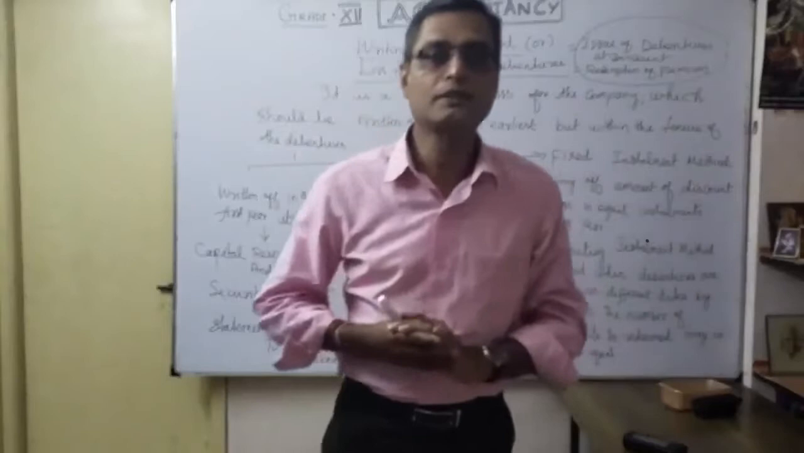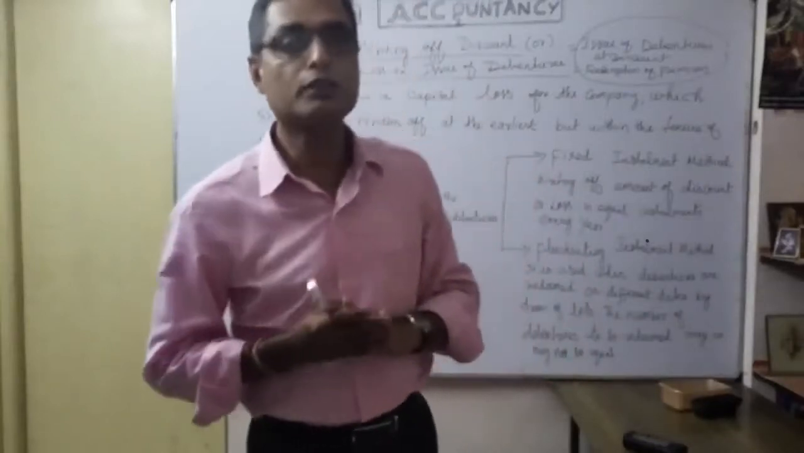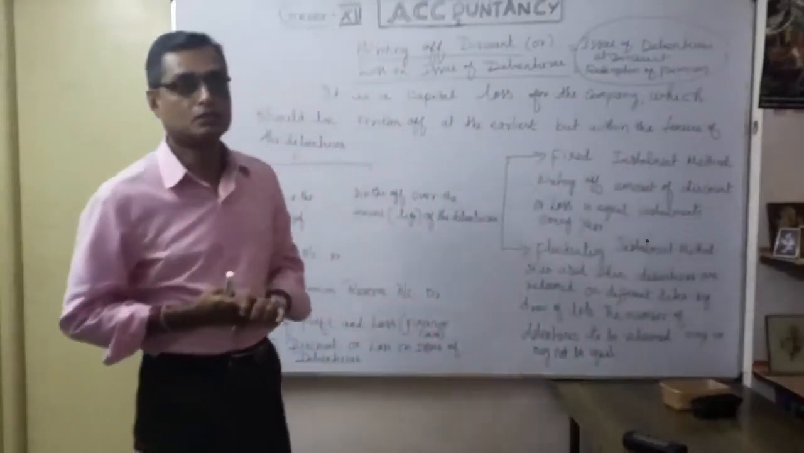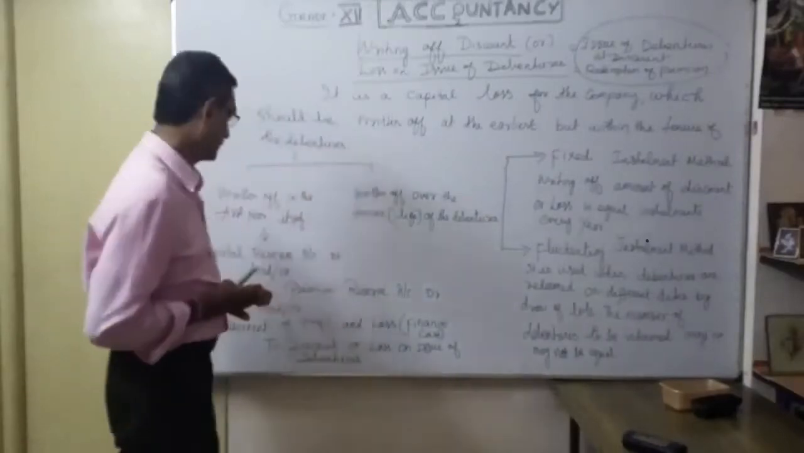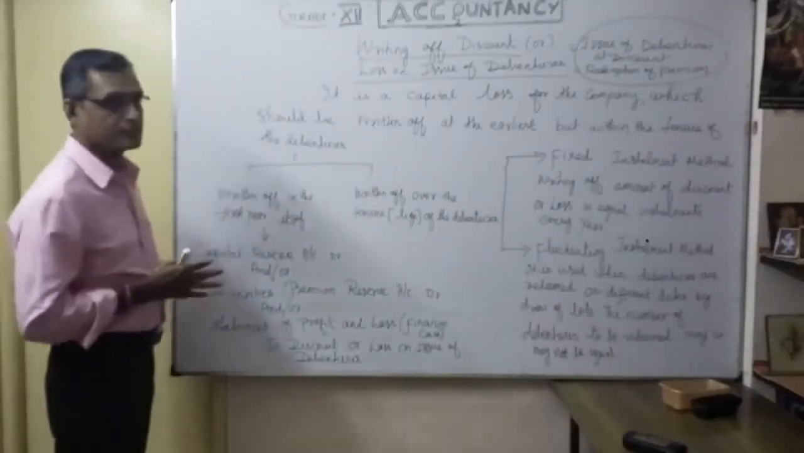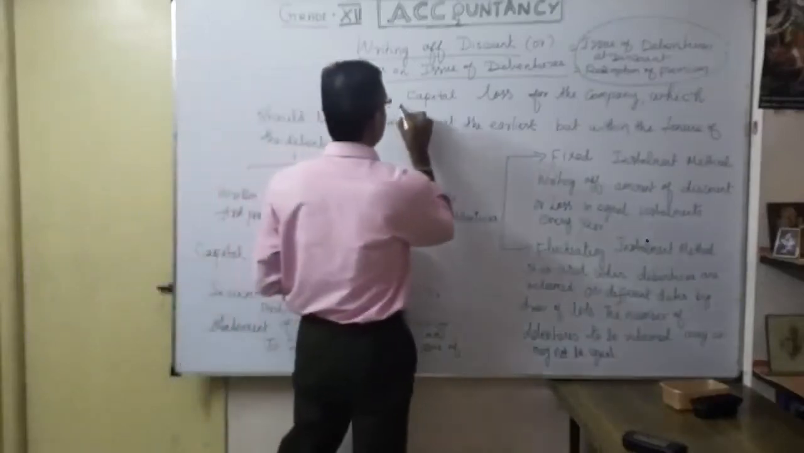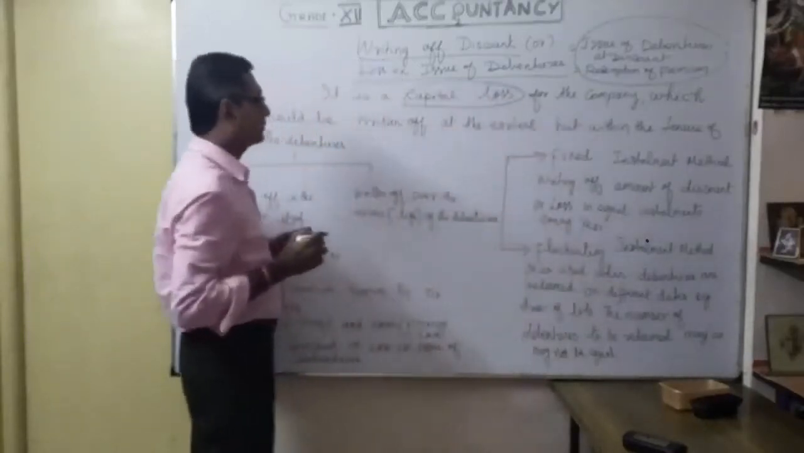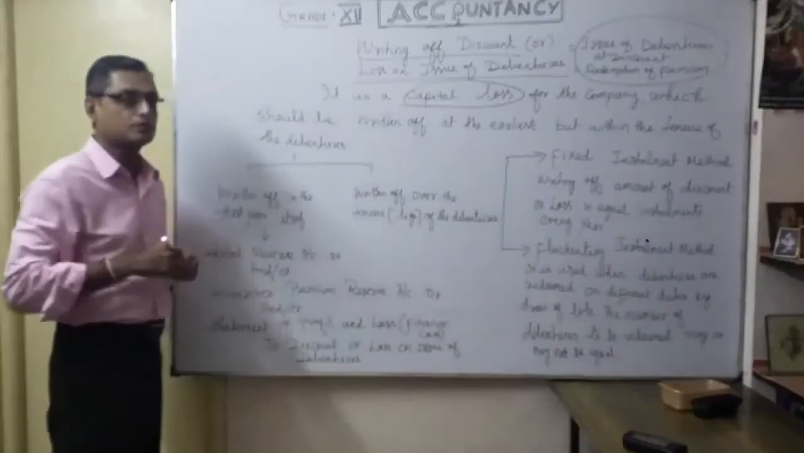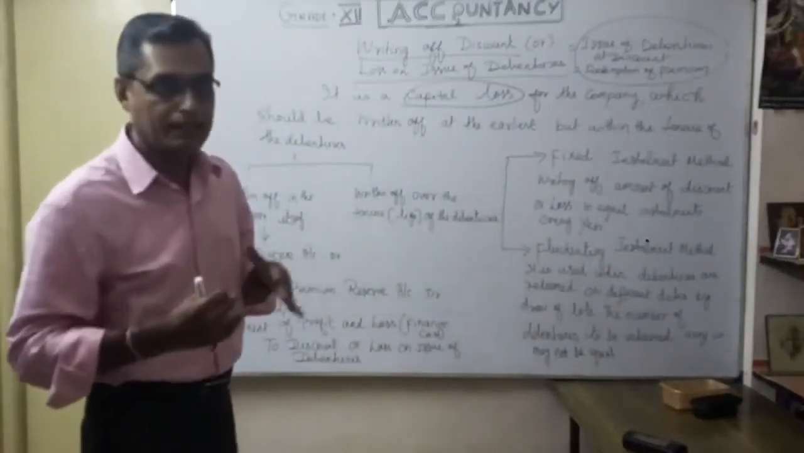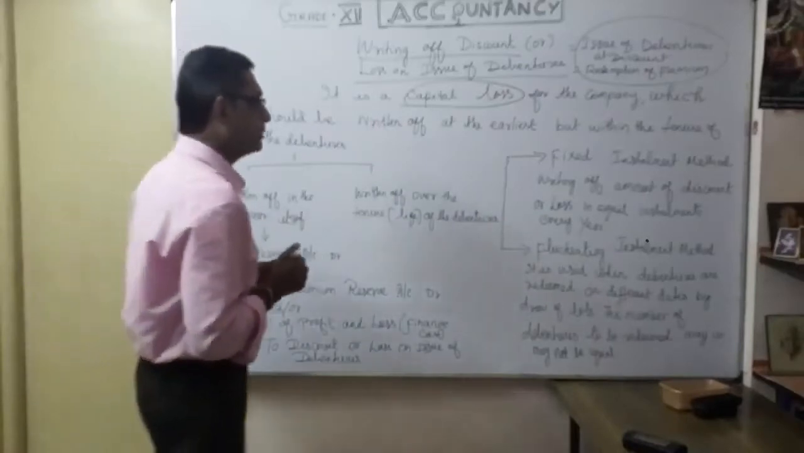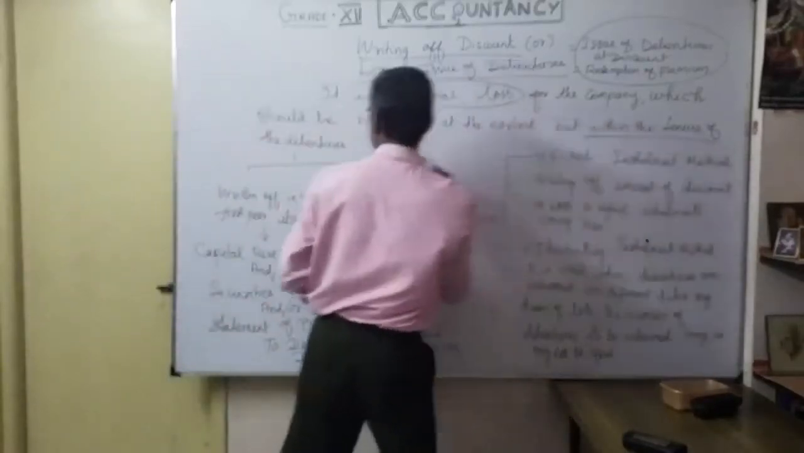That is very important. How will the company compensate that discount or loss on issue of debenture? You have to keep that in mind. What type of loss is it? It is a capital loss for the company, which should be written off as early as possible, within the tenure of the debentures.